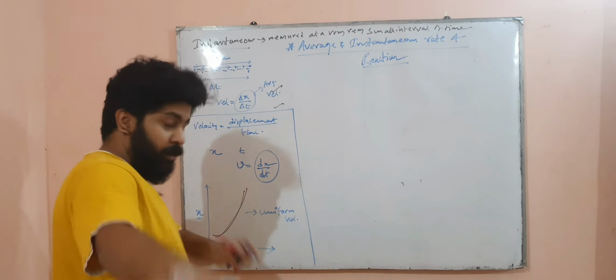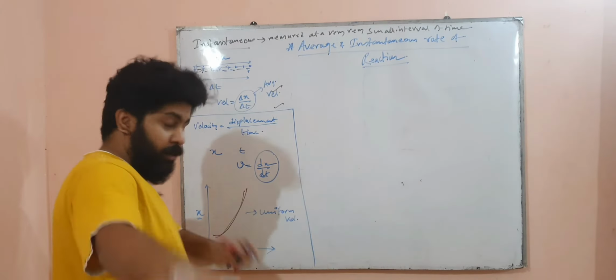The student measured the total time and the total distance. But now imagine those distances to be very small and the time intervals to be very small, such that limit del x tends towards 0. Whenever limit del x tends towards 0 of any function, then it becomes dx, right?